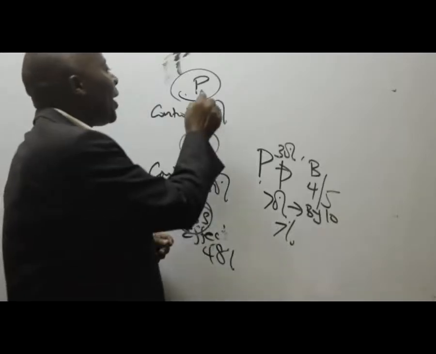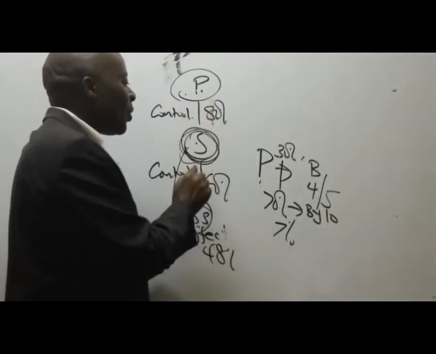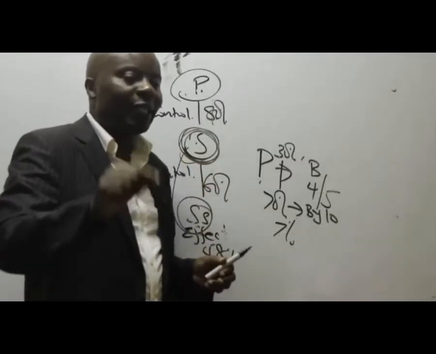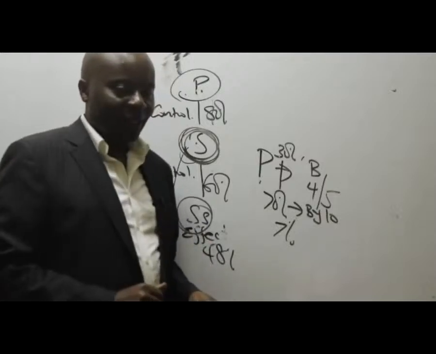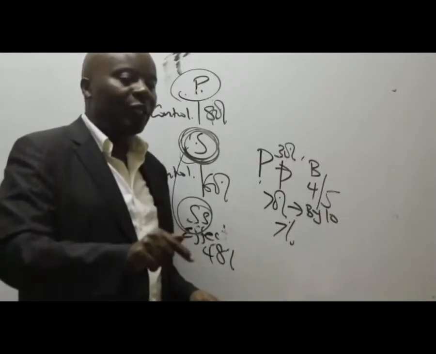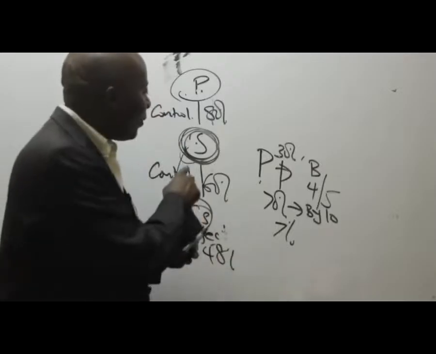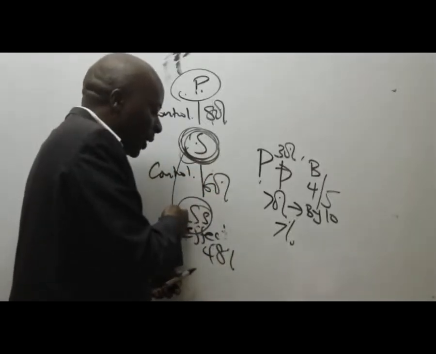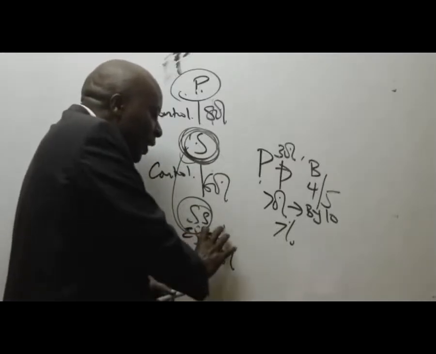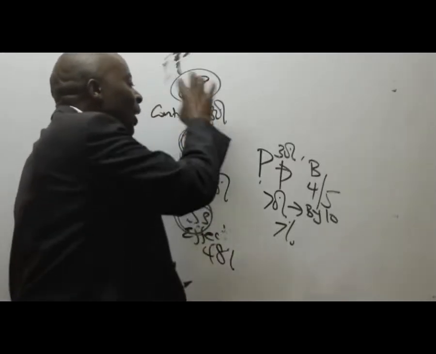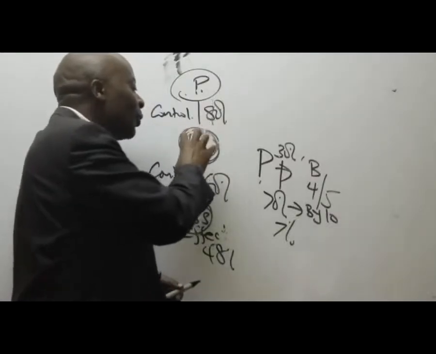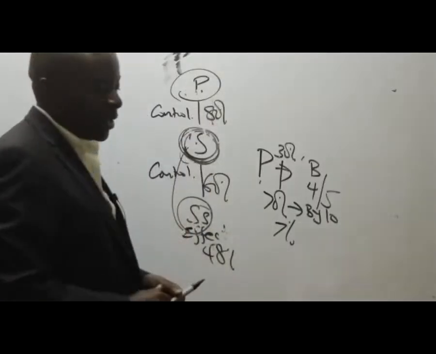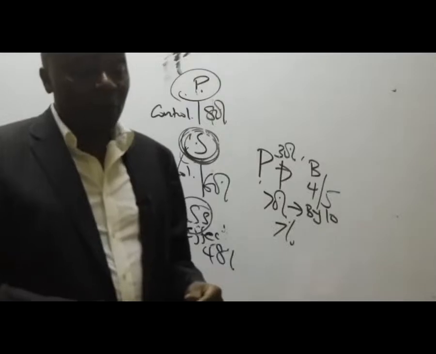So it means that we as P, because now we've got majority shareholders, majority directors here, we'll tell majority directors, we want you to go and do this and this in that subsidiary. In SS, we want you to ensure that the sales of, so automatically the moment we tell this guy we are in charge of them, we are in control of them, they'll go and execute whatever policies that we have here. So even if we had 30%, even if we had 10% here, provided we are able to speak to these guys and these guys are able to implement whatever we speak to them, automatically it means that P is in control of SS.